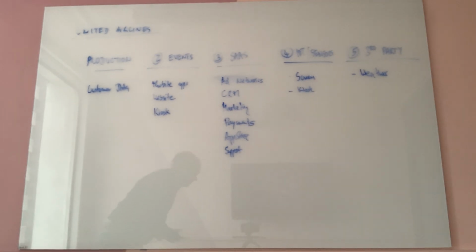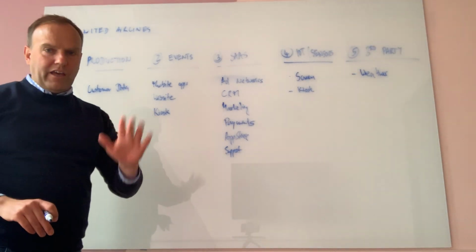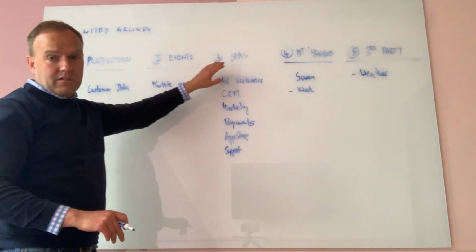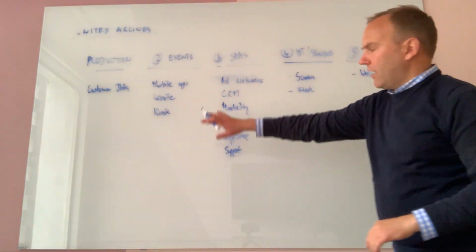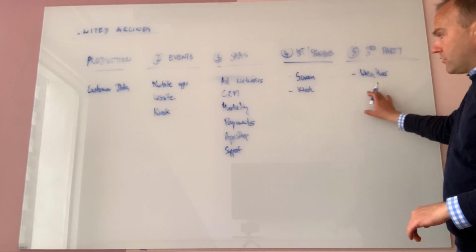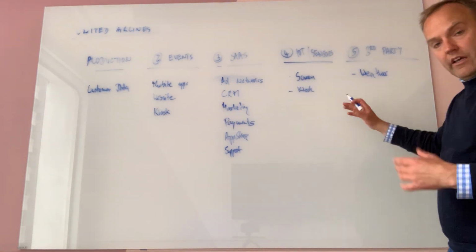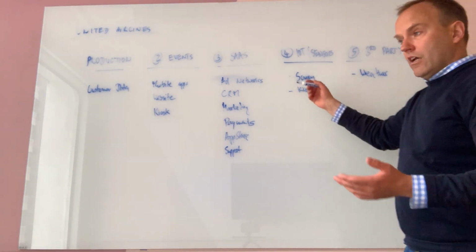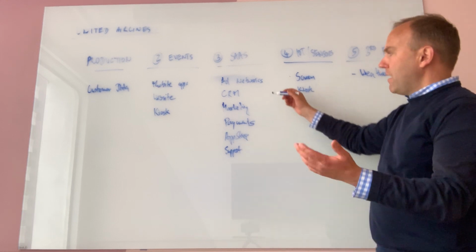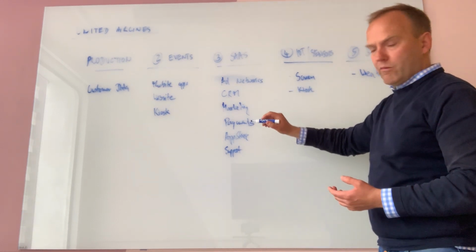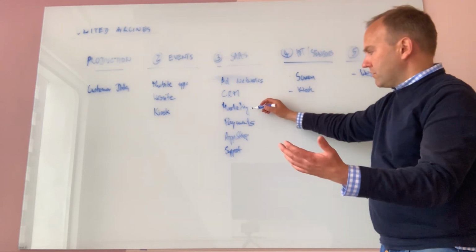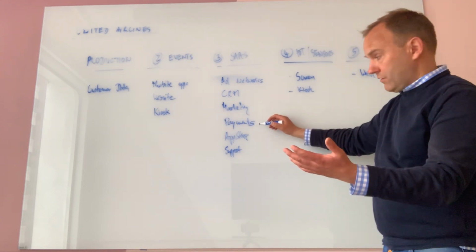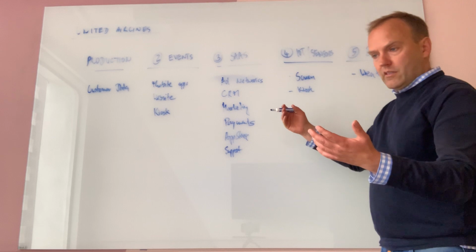So let me actually do this here, change the view a little bit. So these are my 5 categories of data: production, events, SaaS, IoT and census, third party. And if I'm United, I have all of this now here together somewhere, and I can start asking questions. In the month of May, how many new customers did I acquire, right? How are they interacting with my promotions? How much are they paying us with new tickets, right? It's all these things that I can ask now.